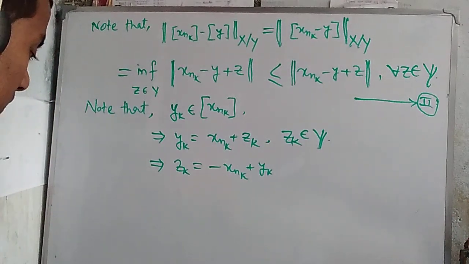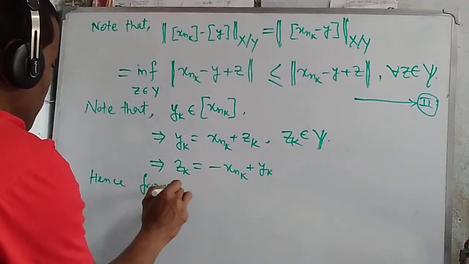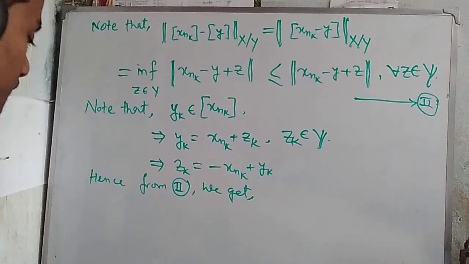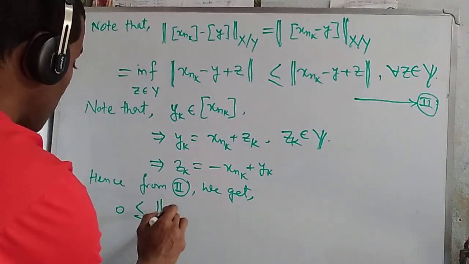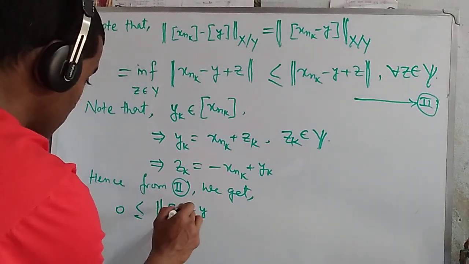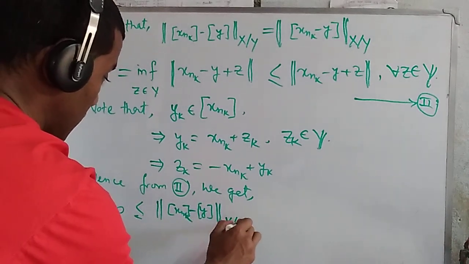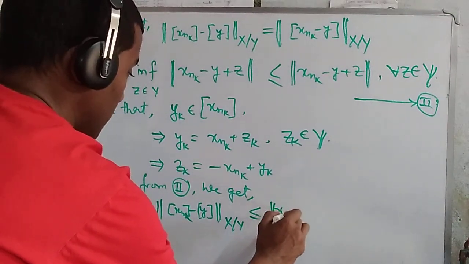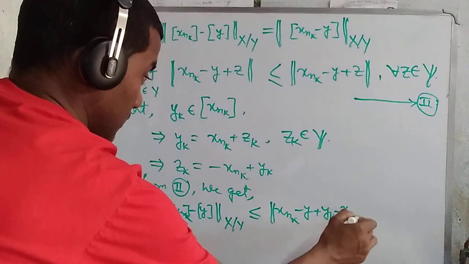Okay. Then hence from (2) we get 0 less than or equal to the norm of the class x_{nk} minus class y in X quotient Y, less than or equal to the norm of x_{nk} minus y plus y_k minus x_{nk}.